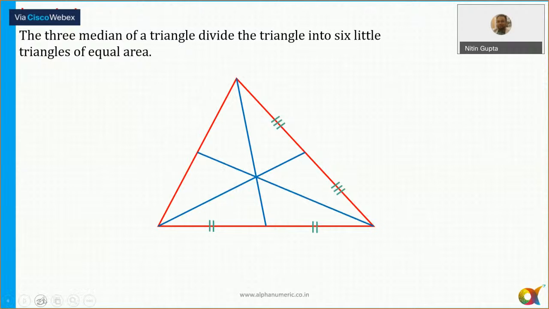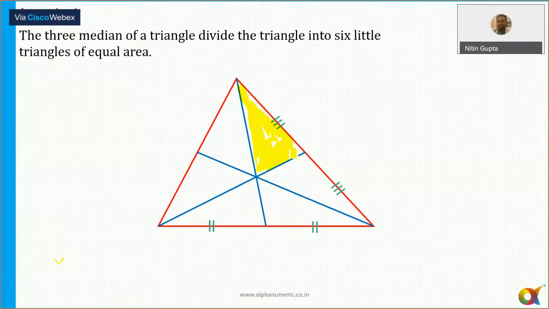And in CAT 2019 slot 2, if you remember, which we discussed a couple of days back, I think yesterday or the day before, this area was given, and you were supposed to find out the area of the entire triangle. It was in the CAT 2019.